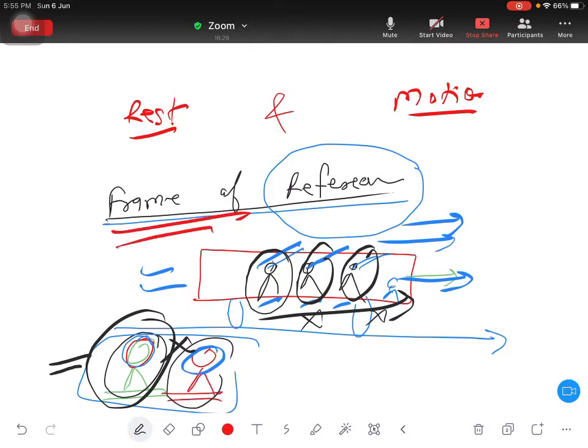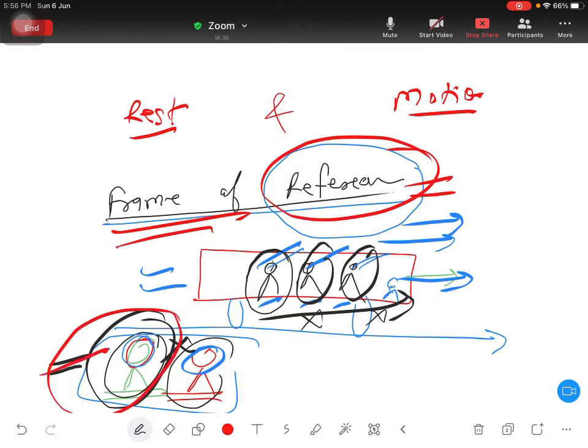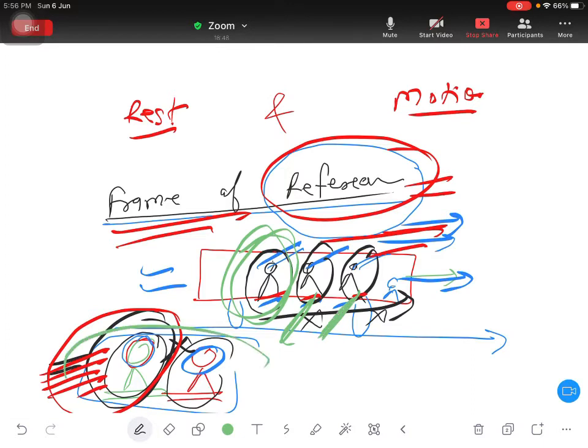So frame of reference means what is your reference? When you are considering this person as your reference, this bus is in motion, so all the people are in motion. But if you are considering the first person as your reference, then these 2 people are not in motion, but these 2 people are going backside.